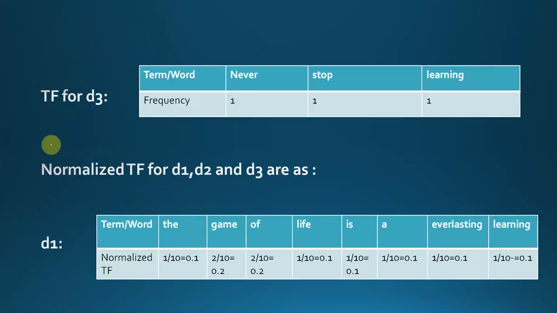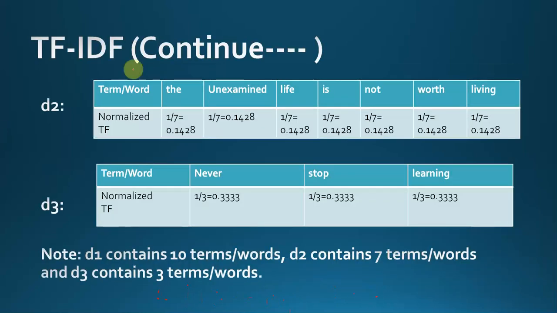Now how will I calculate the normalized TF? For the normalized TF, I will just divide the frequency by the total number of words. So I have divided 1 by 10, which is nothing but 0.1. So 0.1 is the score for "the", the score for game is 0.2, and similarly so on. Similarly for D2 and for D3. D1 contains 10 words, D2 contains 7 words, and D3 contains 3 words, so similarly we divide by them.